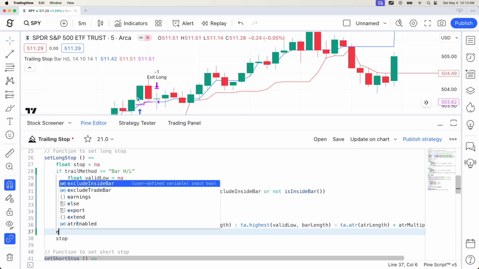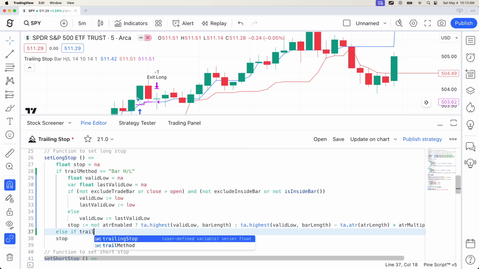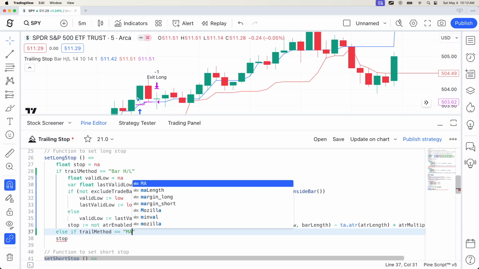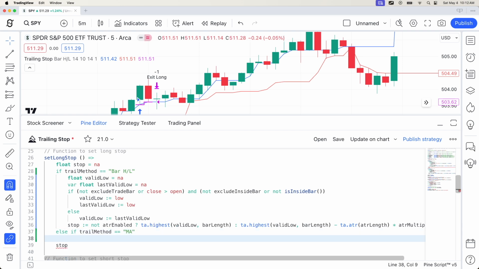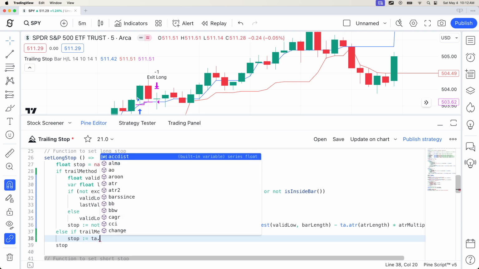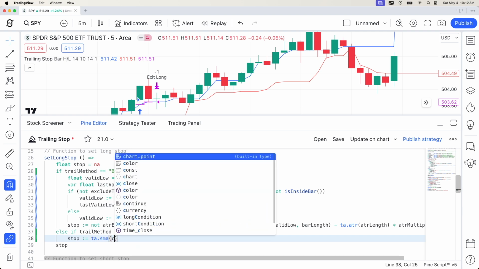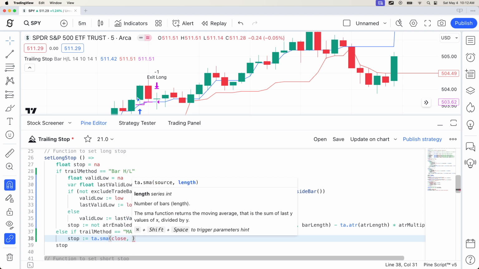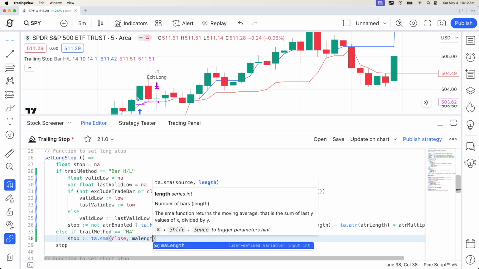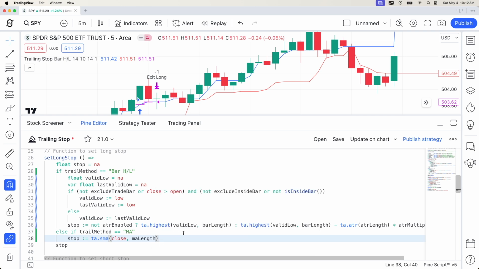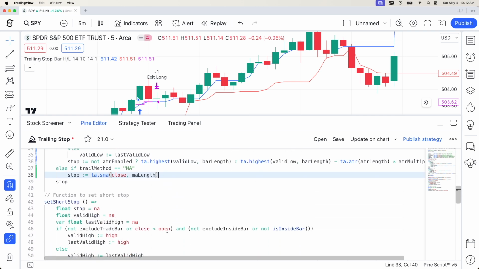Else if our trail method is equal to MA, the name of the option for moving average, in that case, we want the stop to be equal to TA, and we're going to use the simple moving average, so SMA, with the source of close and the MLNth input.